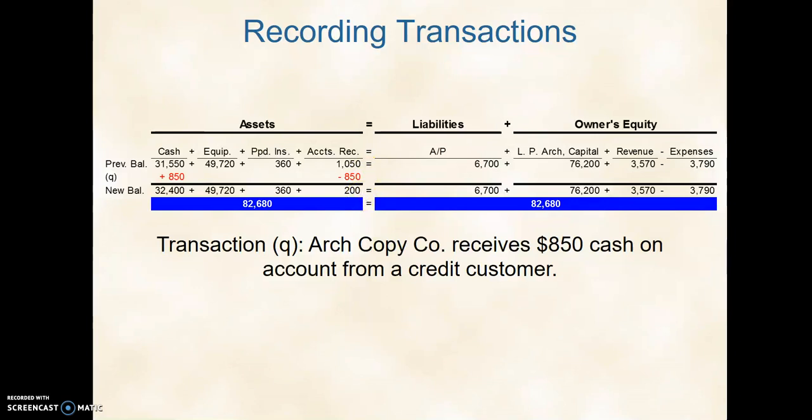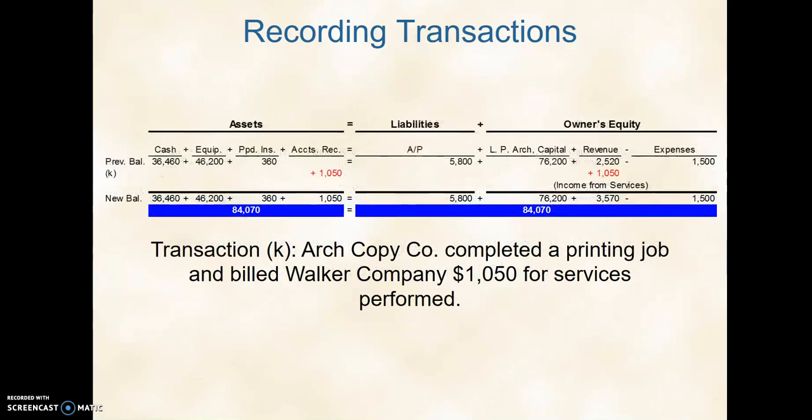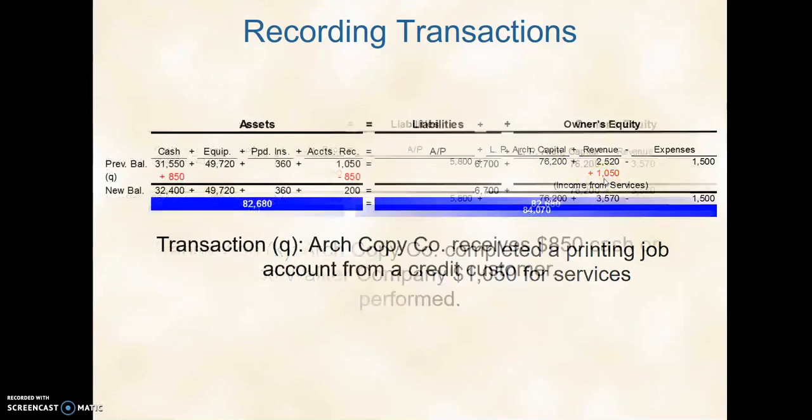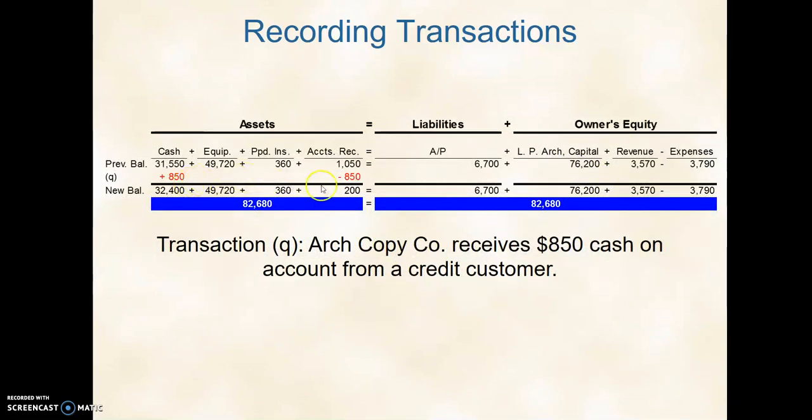One of the biggest questions is, why is this not a revenue? Well, we earned the revenue back on the first transaction where we listed $10.50 here. We did not do the job again. We're just getting the cash from what we were previously owed. And that is on the test, so hopefully you understand that concept.